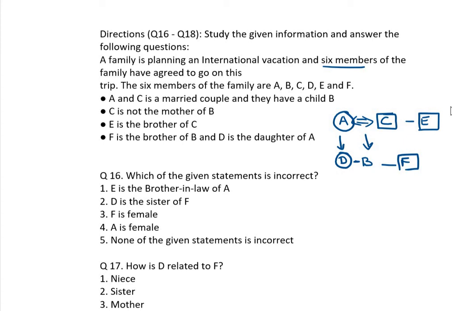Which of the given statements is incorrect? E is a brother-in-law of A. Correct, husband and wife, brother-in-law. Okay, 16th question. And then D is a sister of F. Okay, correct. F is a female? No, it is a male. Okay, this is incorrect. A is a female, correct. The answer is the third one.